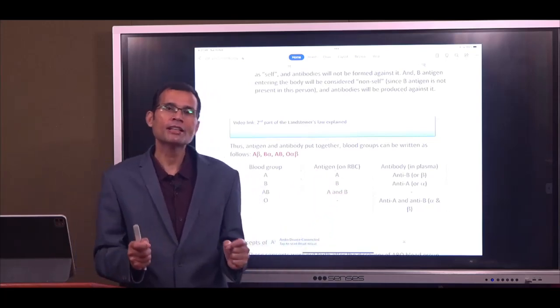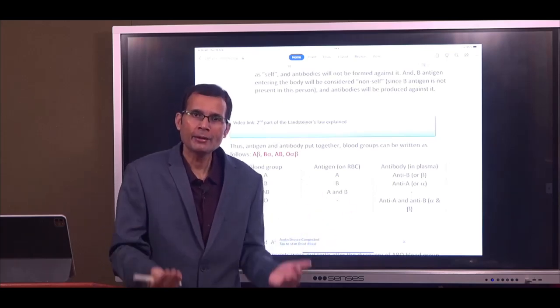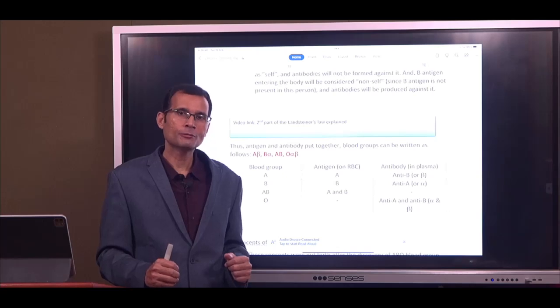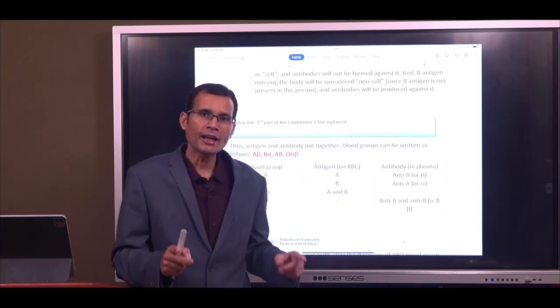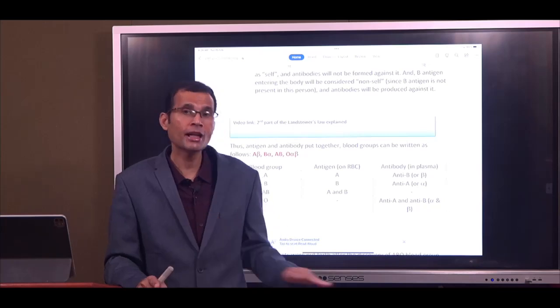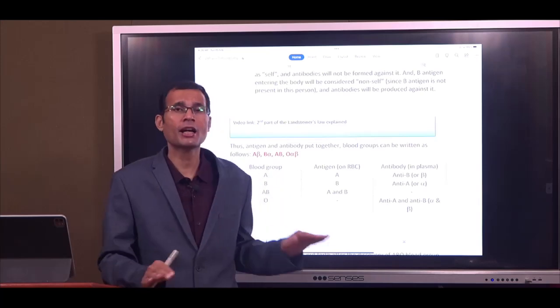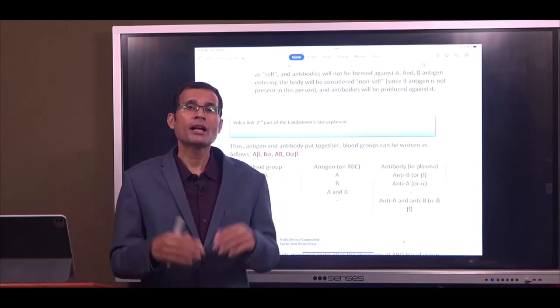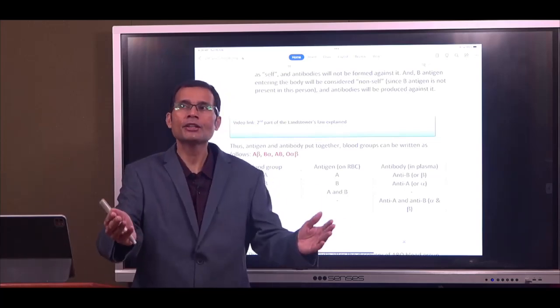The question is, from where did this anti-B antibody come in the plasma of this individual? And the answer is, A and B antigens are present not only on the RBCs, I repeat, A and B antigens are present not only on the RBCs, but they are present elsewhere in the body and even outside the body in nature.